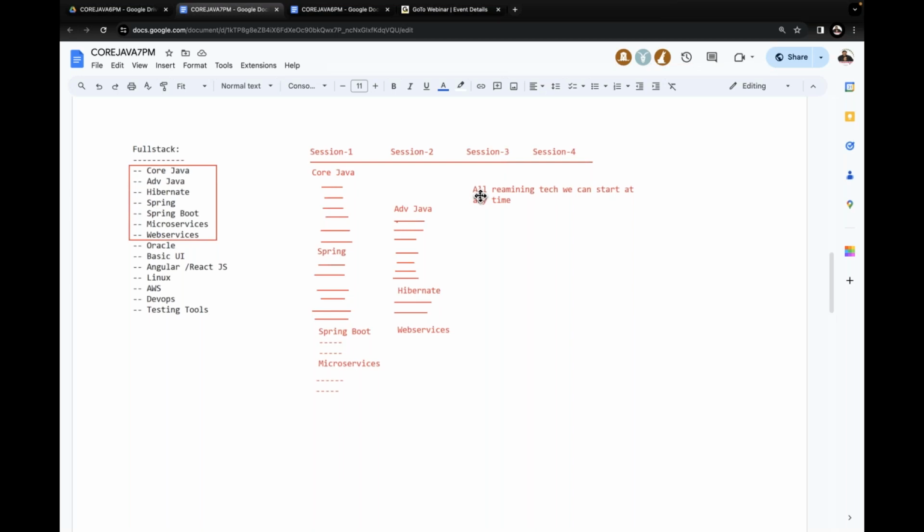If you're in packages now, understand my point again. If you want to start advanced Java, some topics in core Java we have to complete. Then only we are able to start it. And if you want to start Spring framework, some topics you have to complete in advanced Java. Then only we are able to start the Spring framework. The dependencies are available in Java only. But Oracle and basic UI, these concepts are not having any dependency.